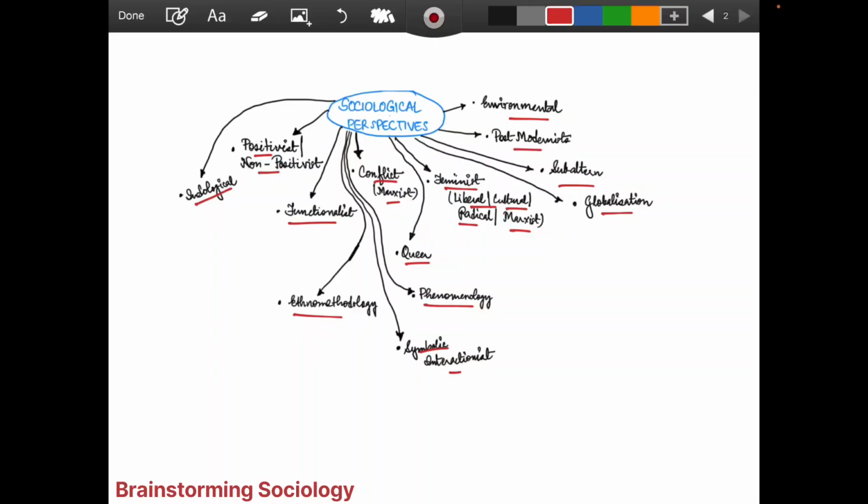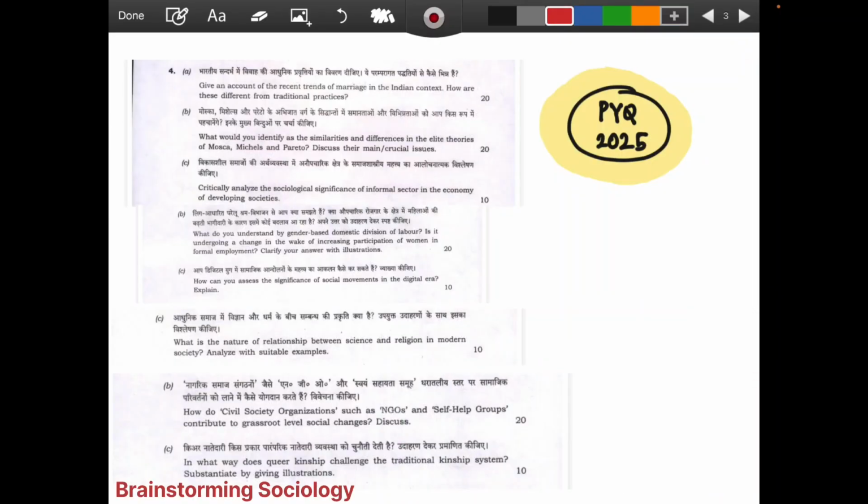So if we develop this lens, we are going to hit the right track in the examination. So let's go ahead. Let's start. Before we start, let's understand how this topic gets important from the PYQs of the recent 2025 examination. Like if we have questions given, account of the recent trends of marriage in the Indian context, how are these different from traditional practices? Here in the Indian context, we are going to talk somewhere about the Indological perspectives and even how the changes have happened from the traditional to the recent trends which have come up.